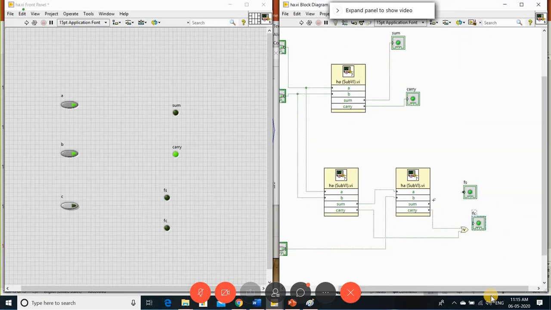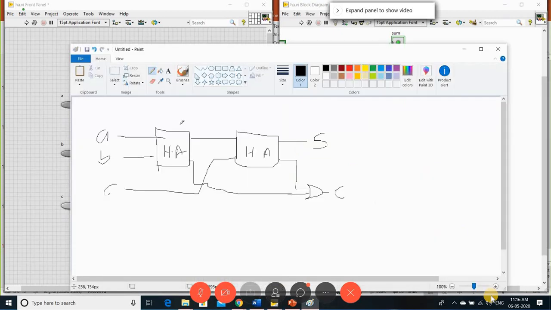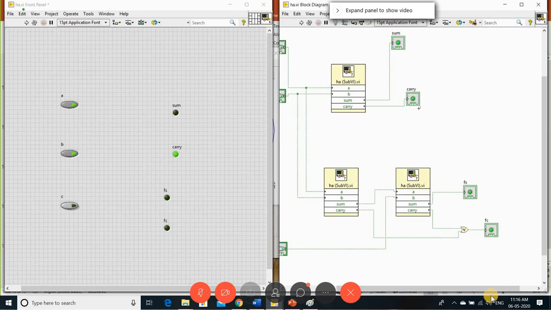See, sum I connected to your full adder, and carry I connected to the output of your OR gate. See, the same circuit I drew here. I've taken the two half adder circuits. I cascaded them according to my input. Let me run this program.